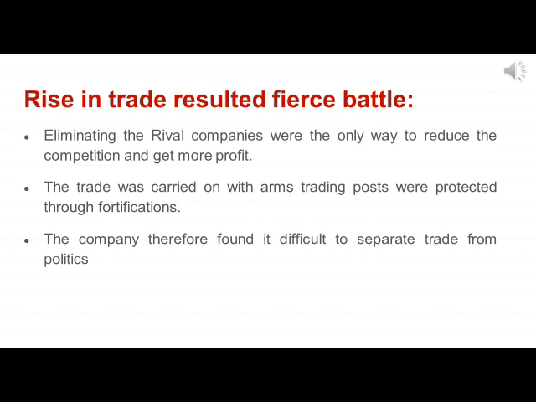And in that case, slowly and gradually, they started making fortifications. These fortifications created trouble with the local rulers, and this created intense conflict with the local rulers as well. The company therefore found it difficult to separate trade from politics.